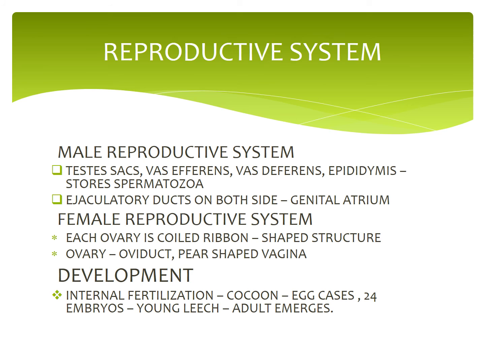Next one, development. Internal fertilization takes place. This is followed by cocoon formation. The cocoon, also known as the egg case, is formed around the 9th, 10th and 11th segments. Development is direct and proceeds in the cocoon, which contains 1 to 24 embryos. Each young leech, resembling the adult, emerges.